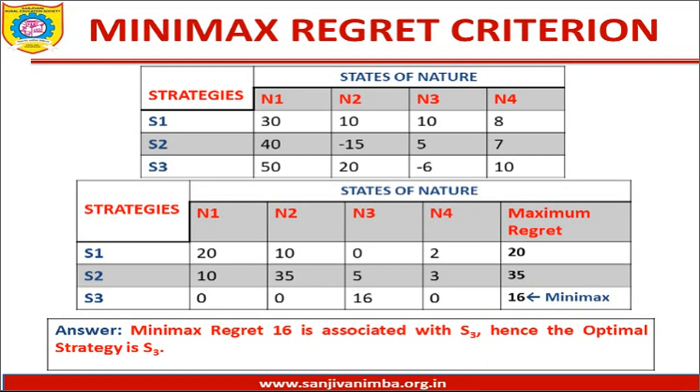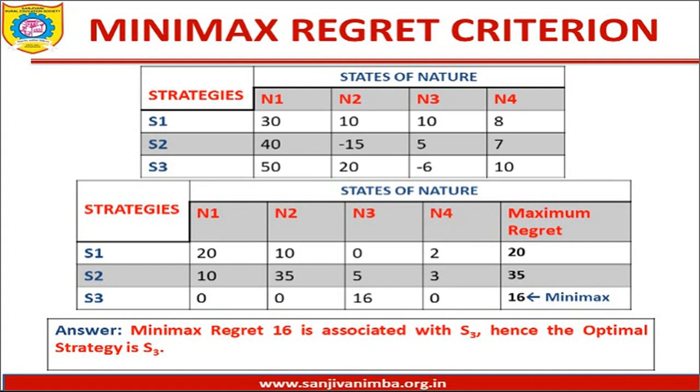Among this regret table, you have to find out the maximum values. You can see in the last column of your regret table, the maximum value for strategy S1 is 20. The maximum value associated with S2 is 35, that is among 10, 35, 5 and 3. And for S3, the maximum value among 0, 0, 16 and 0 is 16. So you have got three values 20, 35 and 16, and out of these three values you have to identify the minimax.